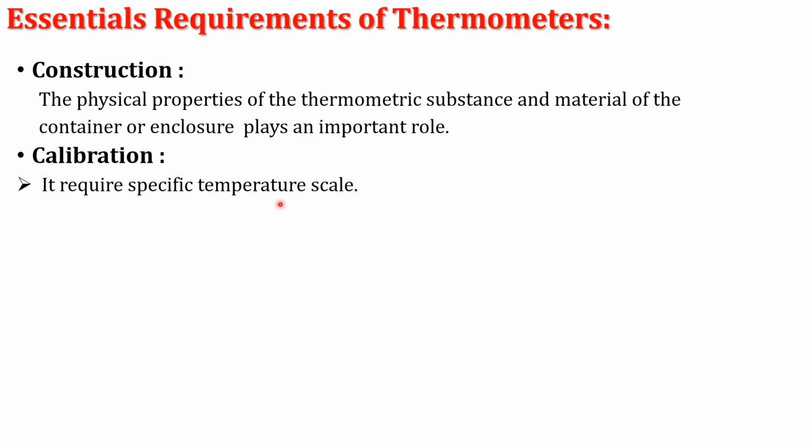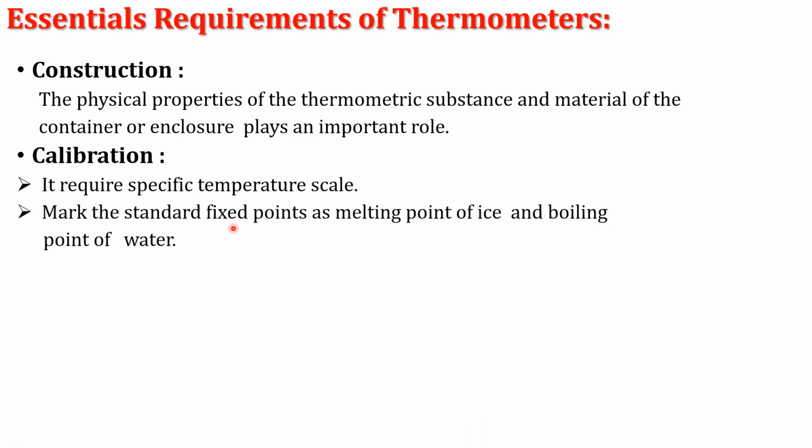Second important point is that in that calibration, we mark the fixed points, which we call standard fixed points. Why are they standard fixed points? Since the lower fixed point is taken as the melting point of ice and the upper fixed point is taken as the boiling point of water.